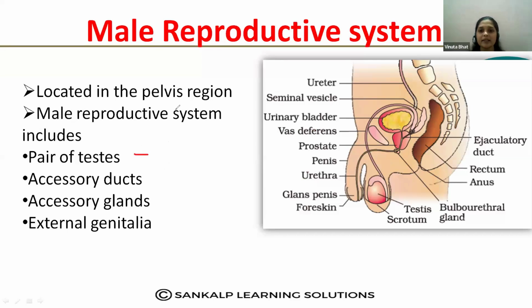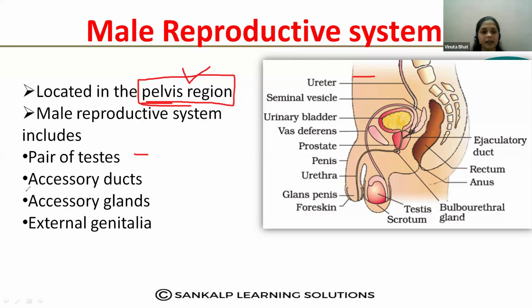Okay, so where is it located? Actually, the male reproductive system is located in the pelvis region. So it is an important MCQ question: the male reproductive system is located in which region? The options will be like abdomen region, pelvis region, lumbar region, like that. So the correct answer is pelvis region.